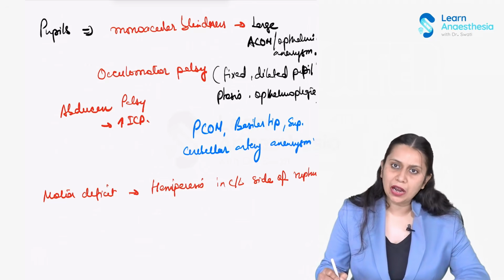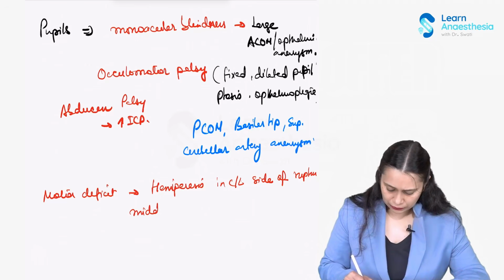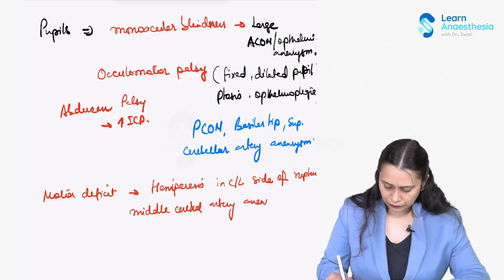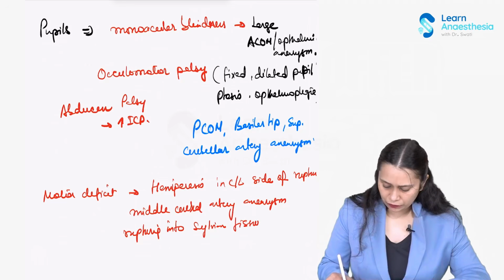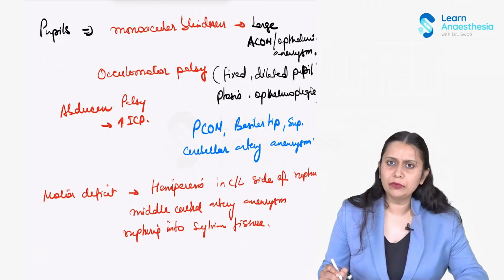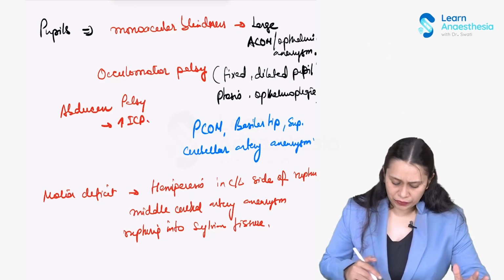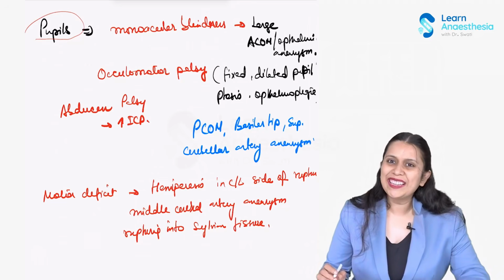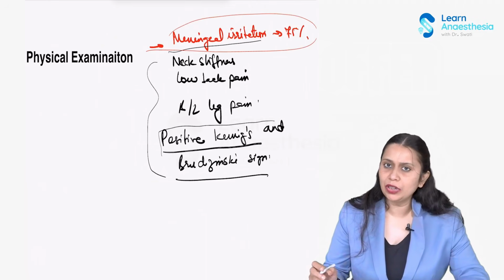And with a middle cerebral artery aneurysm rupturing into the Sylvian fissure, the motor deficit would be more common. So the patient will present with motor deficit as well. So these are the things which we will get in the examination of the patient: in pupils, in motor deficit, and your signs of meningeal irritation.